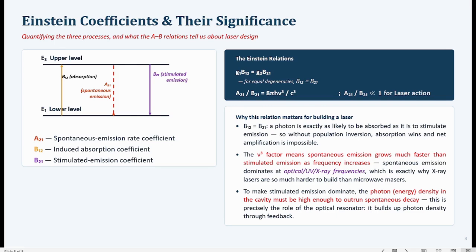So in that case, it will be difficult to establish a rate of stimulated emission greater than the rate of spontaneous emission at higher frequencies. And this is the reason why X-ray lasers, or the higher frequency lasers, are difficult to build.